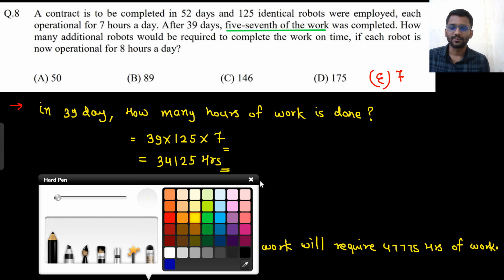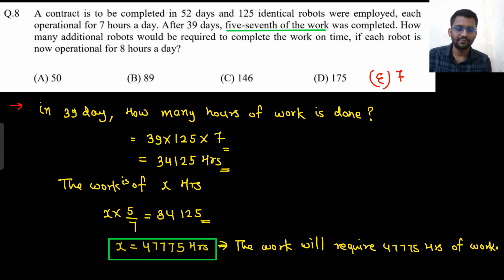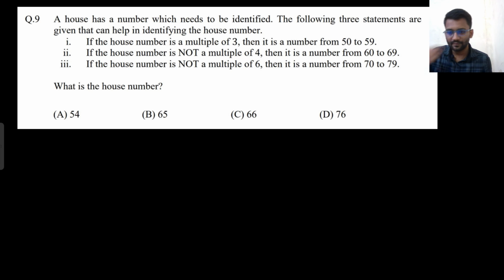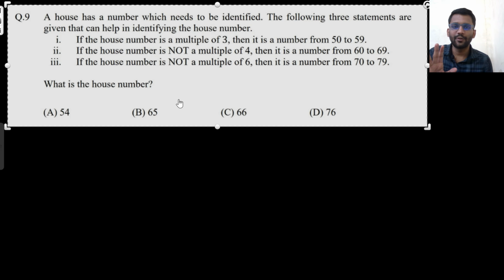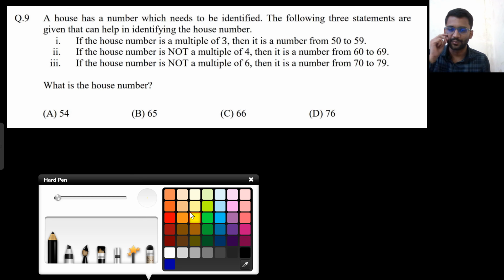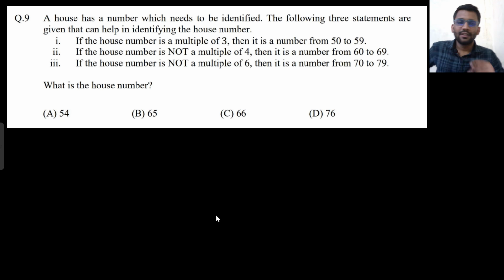Well and good. Let's move on to the next problem. This is a simple aptitude problem. No formula, nothing. Only your brain will be required here. A house has a number which needs to be identified, and three statements are given that can help you identify the house number. Any of those options could be your house number.